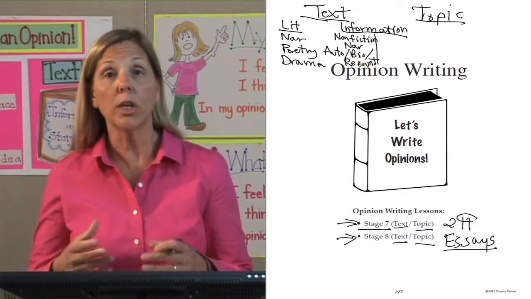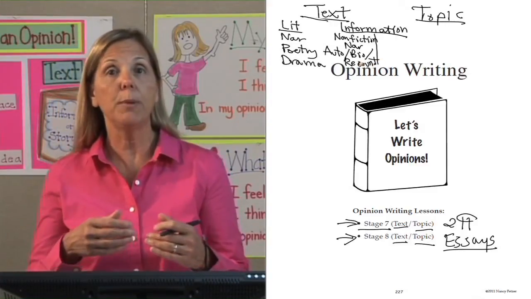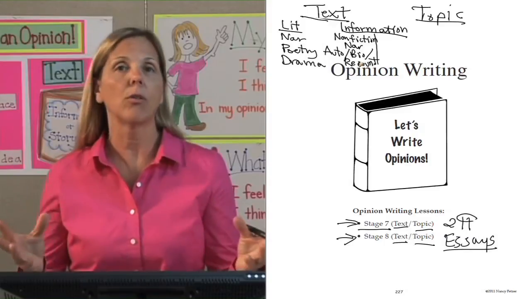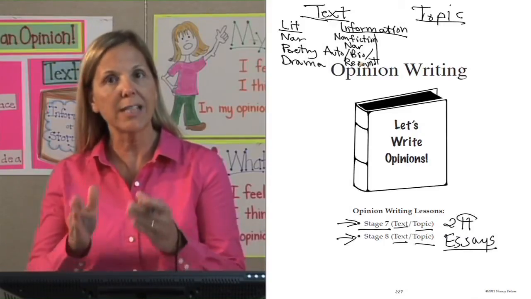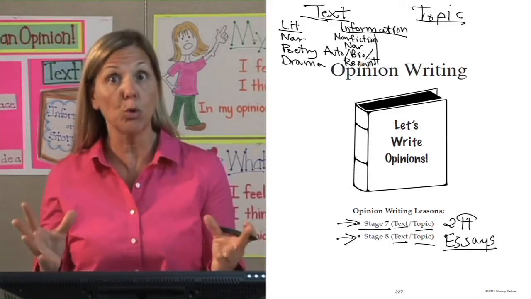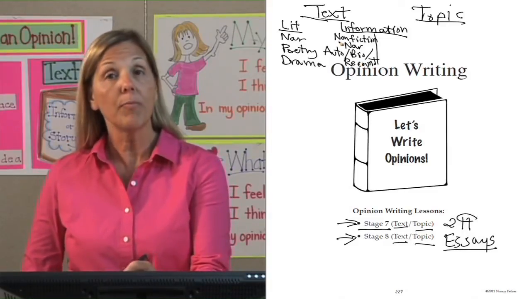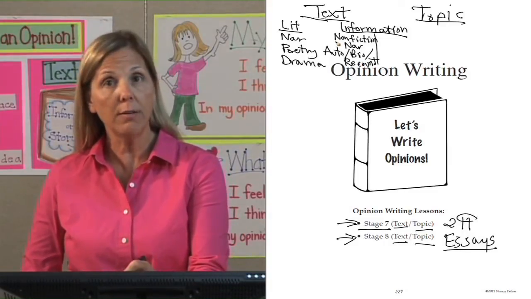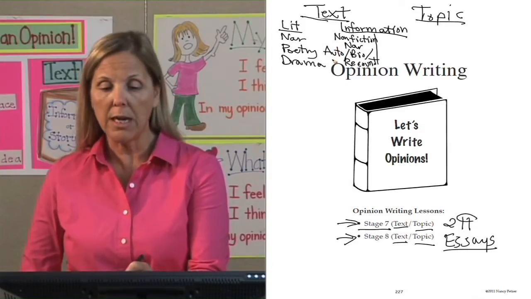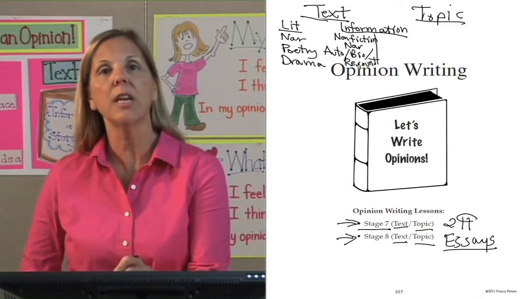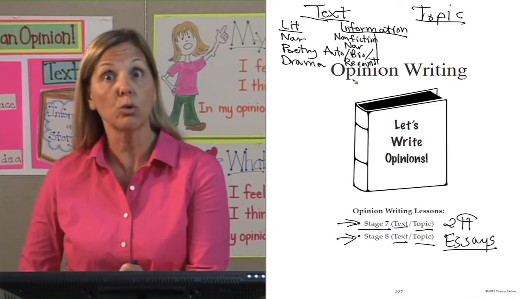Now, a recount is just a true story. It could be a story about a battle that happened in the American Revolution where it has a beginning, middle, and end, and it's a true story. That's all that a recount means. So under information, we have nonfiction narratives, which could be autobiographies, biographies, or recounts, true stories.